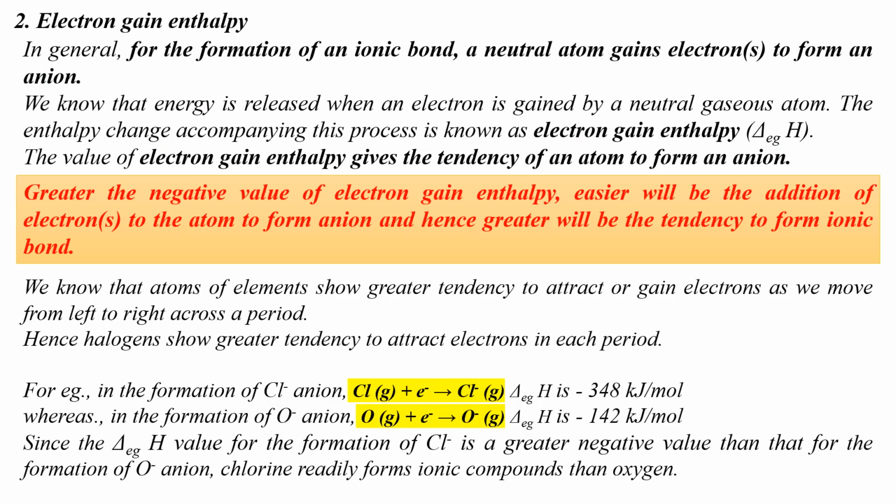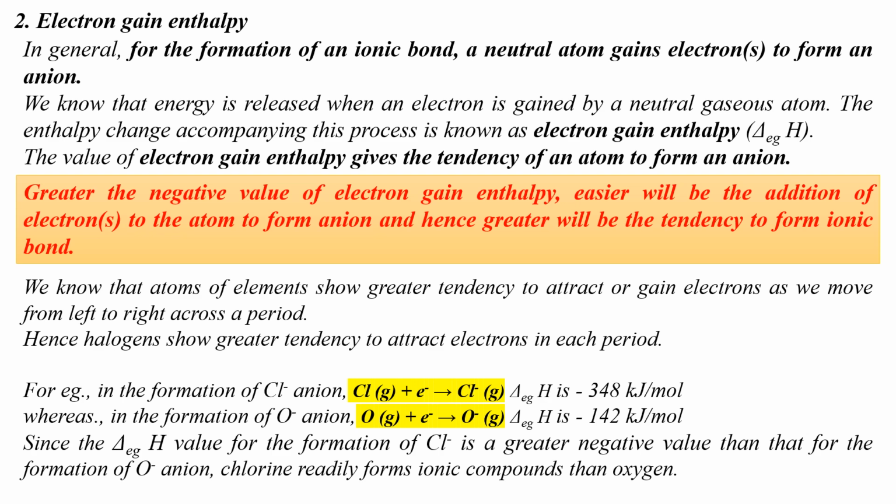Now the second factor, electron gain enthalpy. Let's see what value of electron gain enthalpy of atoms would favor the formation of ionic bonds. For the formation of an ionic bond, generally a neutral atom should gain an electron to form an anion. We know that energy is released when an electron is gained by a neutral gaseous atom. The energy change or the enthalpy change accompanying the process of gaining of an electron by a neutral atom is known as electron gain enthalpy, which is denoted by delta EGH.